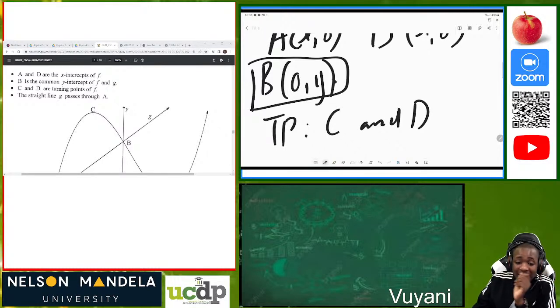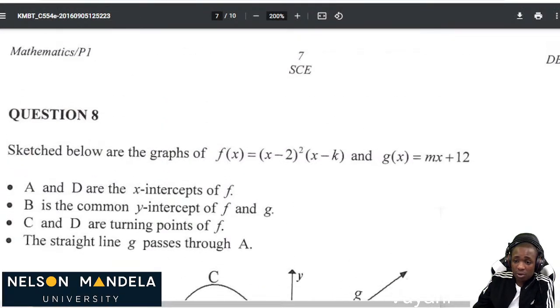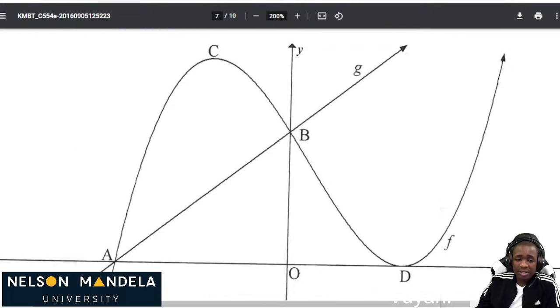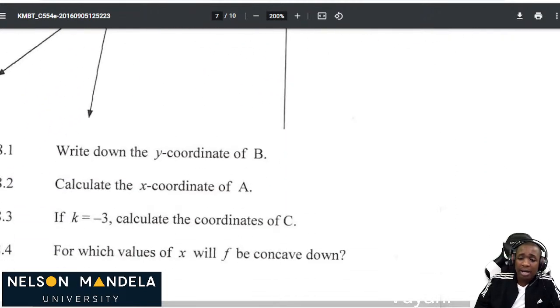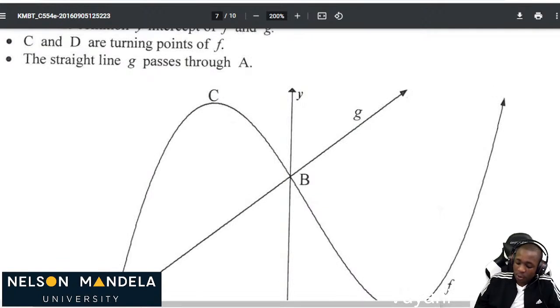We are given initially, let me just write that as well, the function f of x equal to (x minus 2) all squared, then (x minus k), and the graph of g of x equal to mx plus 12. Now the first question, for 1 mark, is to write down the coordinates of B. Where is B? B is the y-intercept, and B is also located on g.